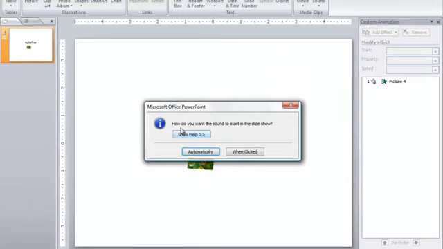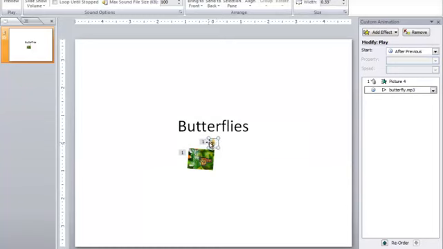PowerPoint now asks, how do you want the sound to start in the slideshow? Automatically or when clicked? This time I am going to select automatically. The sound icon appears in the slide. We can move this just like a picture.